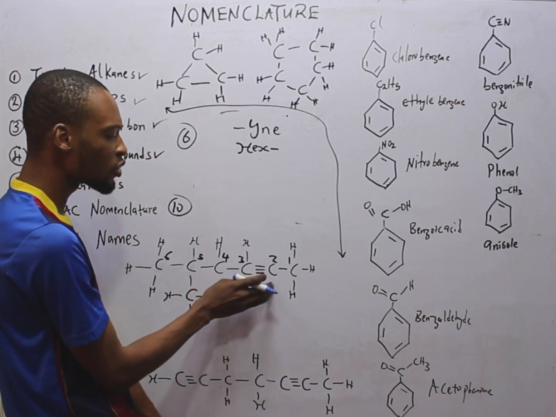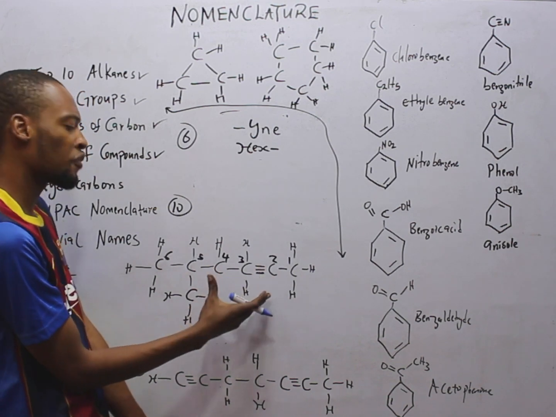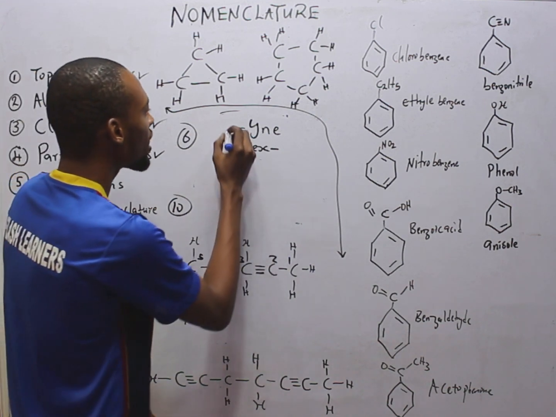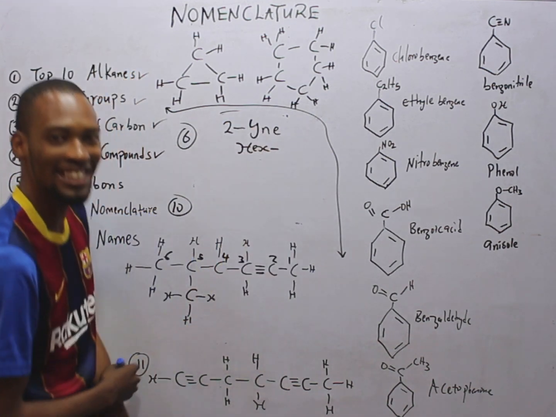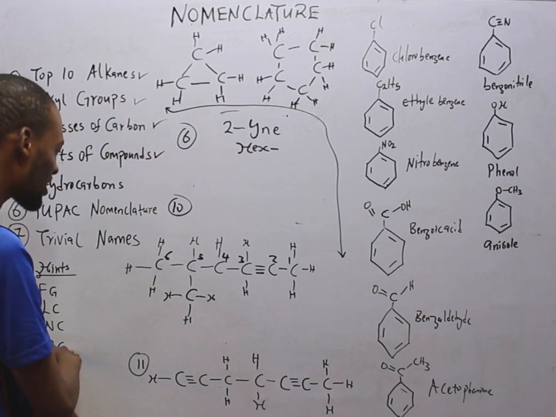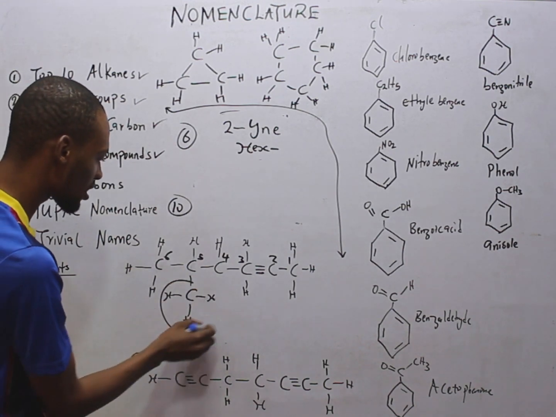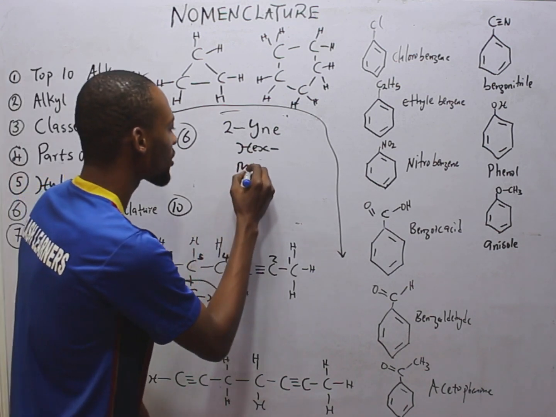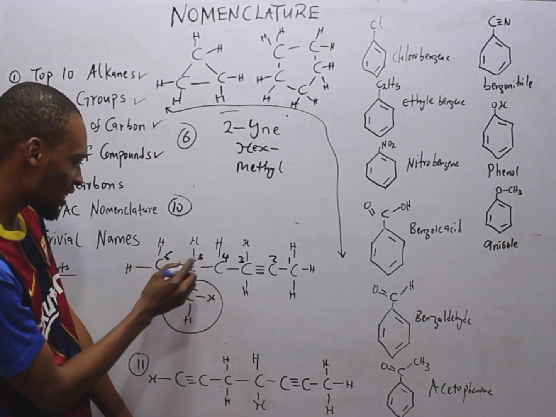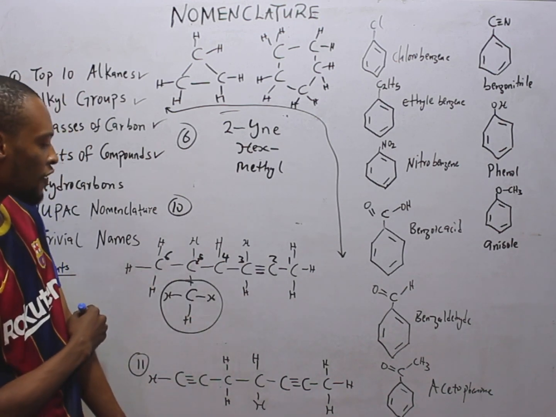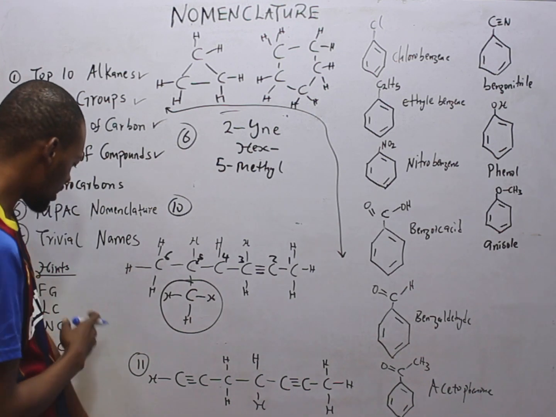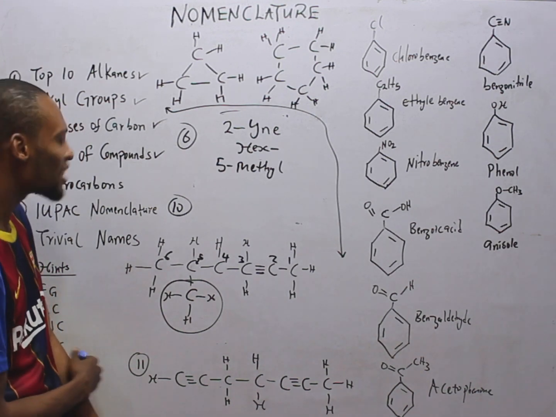What is the position of this functional group? It's in carbon 2. And what is the functional group? Yne. Alkyne. So this alkyne is in carbon 2. We simply mean we have 2-yne. Take note of that. What else? Is there a branch carbon? There is a branch. This is the branch. What is this branch? Methyl. The methyl is in which of the carbons? It's in carbon 5, as you can see. So is that 5-methyl? Yes. 5-methyl. Is that all? Yes.